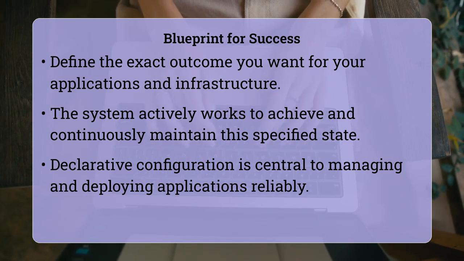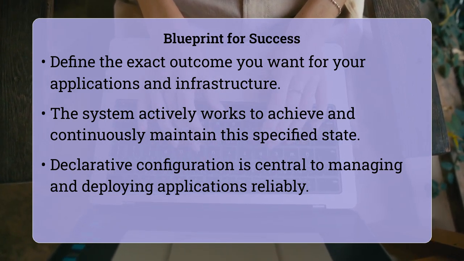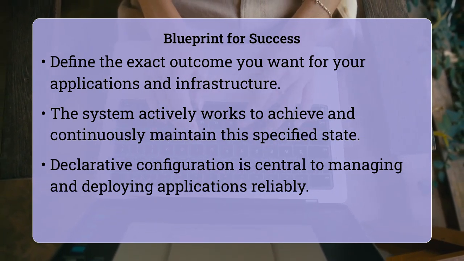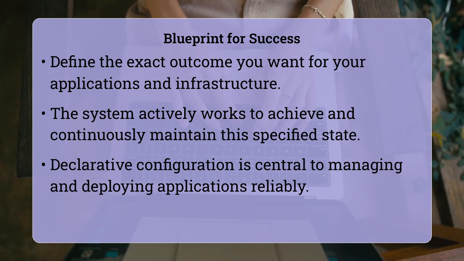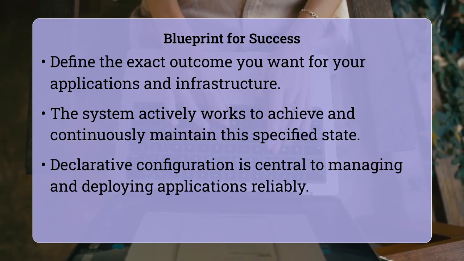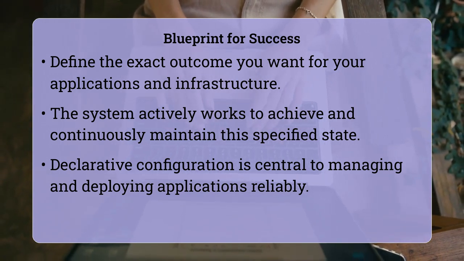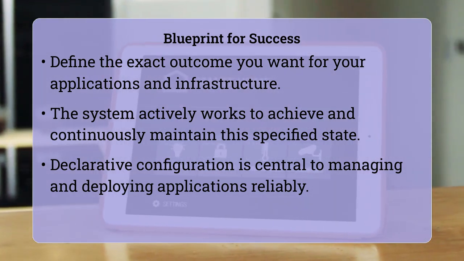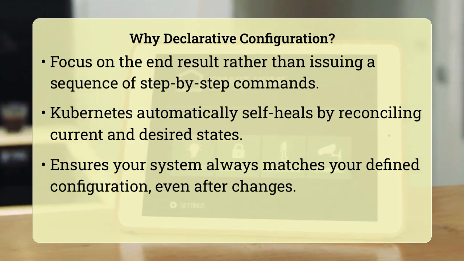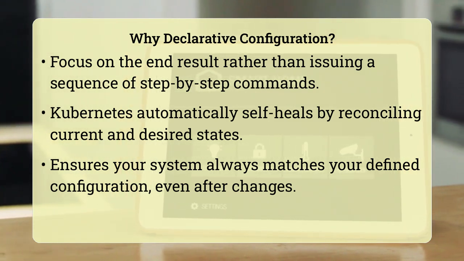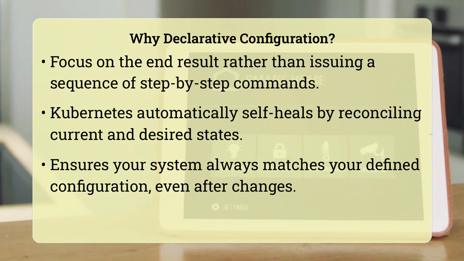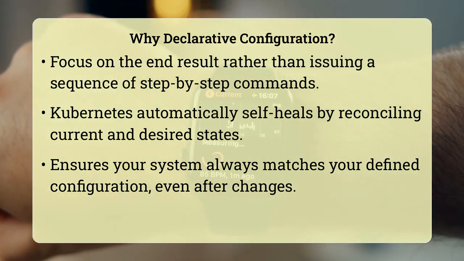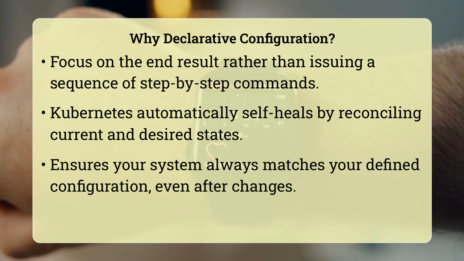You tell Kubernetes what you want, like wanting 3 copies of your web server running, with a specific amount of memory and network access. Kubernetes then takes on the responsibility of making sure the current state matches your desired state, continuously monitoring and adjusting as needed. The why behind this approach is deeply rooted in efficiency, consistency, and resilience. Unlike imperative configuration, where you issue a series of commands to reach a state, declarative configuration focuses on the outcome.